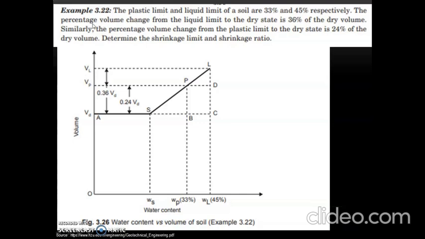In the problem it is mentioned that the percentage volume change from liquid limit to dry state is 36% of the dry volume.